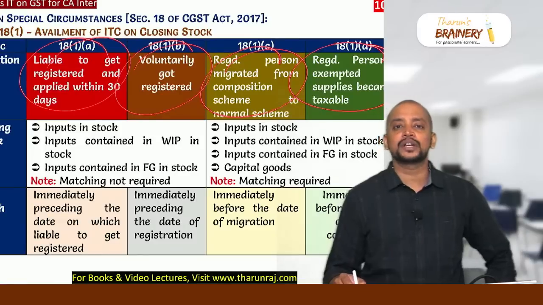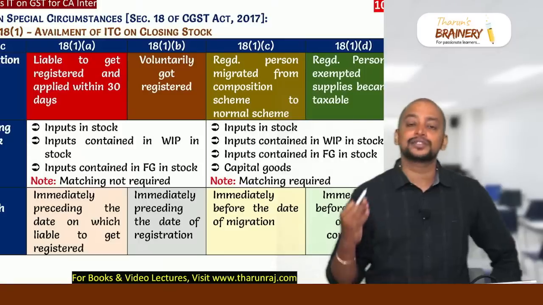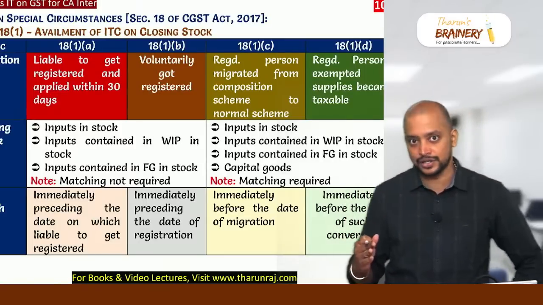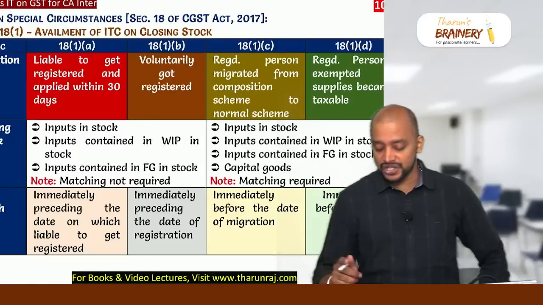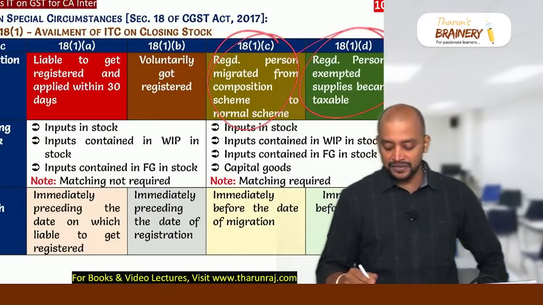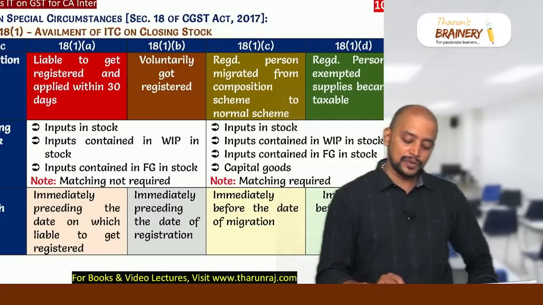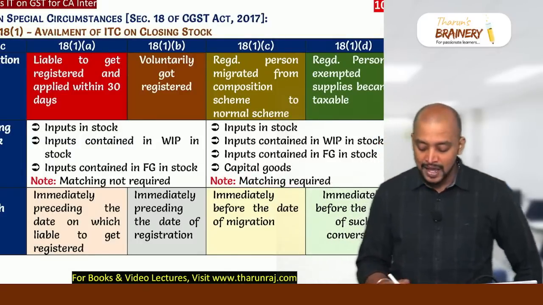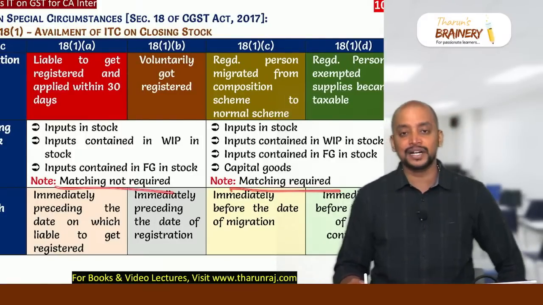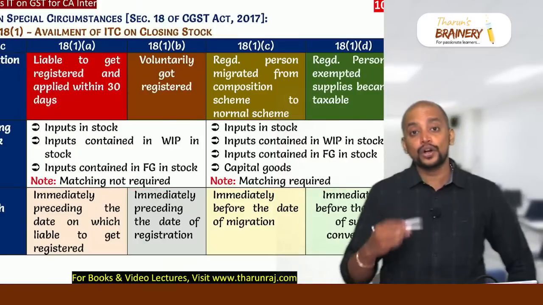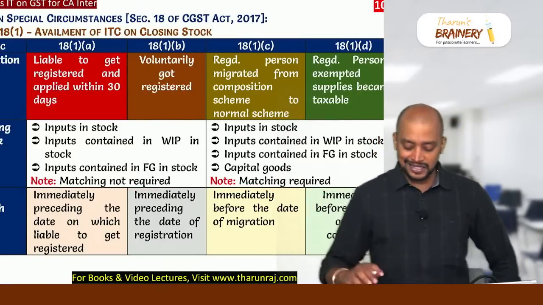So what is the common closing stock? Inputs as such held in stock, inputs in the form of WIP held in stock, inputs in the form of finished goods held in stock. Whereas on capital goods also ITC can be taken, in case of 18(1)(c) and 18(1)(d). One more difference between 18(1)(a) and (b) versus (c) and (d) is that matching is not required in case of (a) and (b), but matching is required in case of (c) and (d). In (a) and (b), now only you are getting registered, but in case of (c) and (d), you are already a registered person.